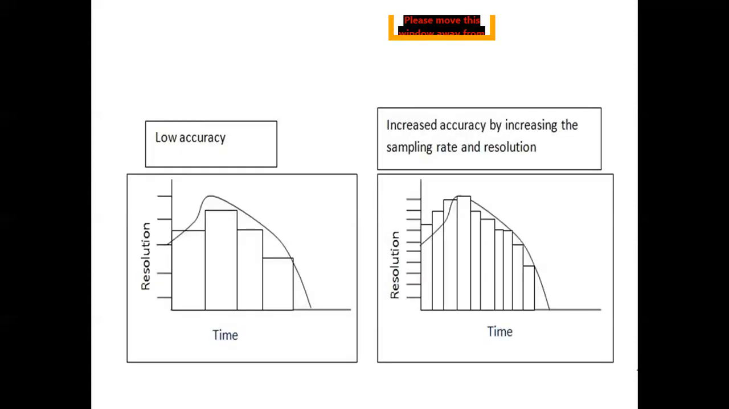In the first, we can say resolution is increased, so we can get better results. And next one, that is increase accuracy by increasing the sampling rate and resolution. Now it is the normal result without increasing resolution and without increasing sampling rate. Now in the next slide we are going to increase resolution.